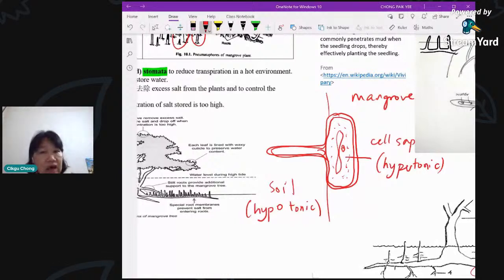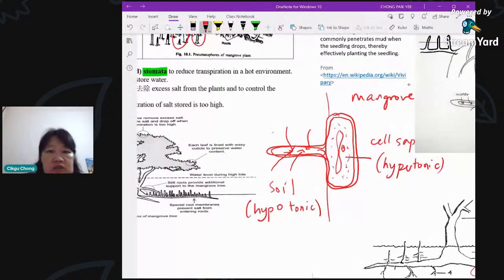So this is how they overcome. Even though we say the soil is already very salty, in the cell it is even more salty. Okay, so even more salty, that means it's hypertonic. Then the outside condition is hypotonic. That means water will still be able to diffuse from outside to in. So the cell sap has a higher osmotic pressure.